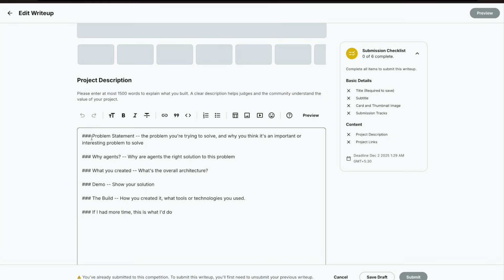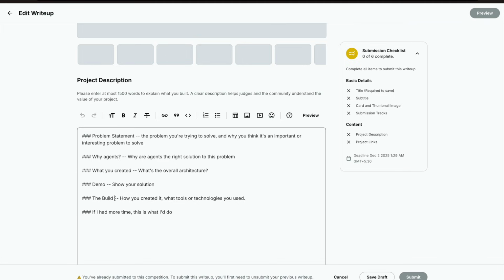What all you need to tell here is the problem statement. What's the problem that you're trying to solve here? And then why are you using that particular agent or that particular track? What have you created, like the overall architecture, which tools you have used and everything. Then a demo, like what happens when you put in a certain response, how you're expecting this agent to respond.